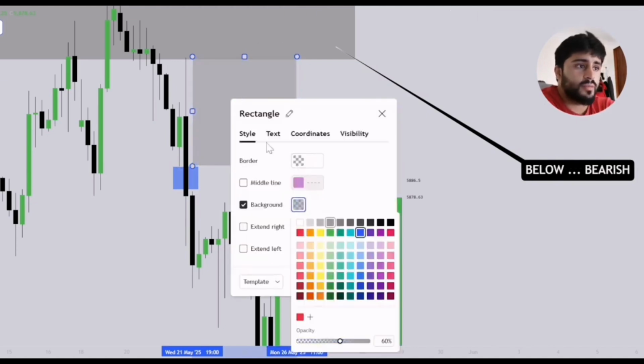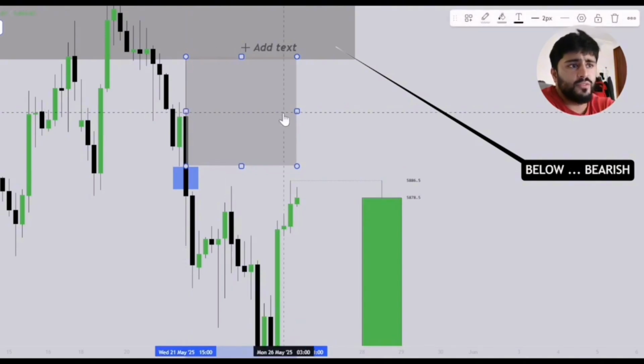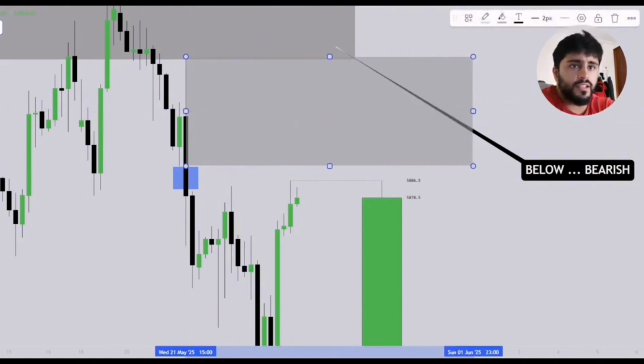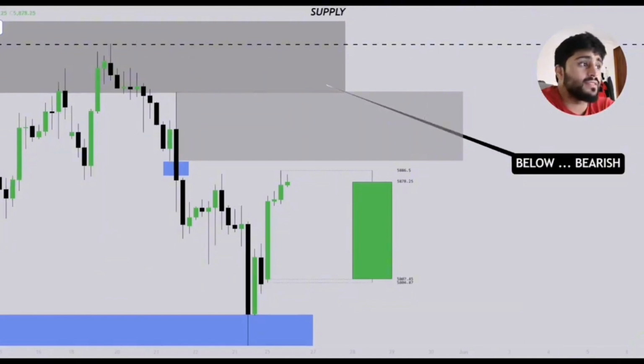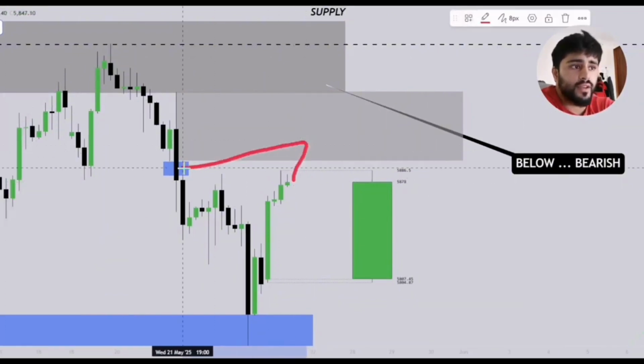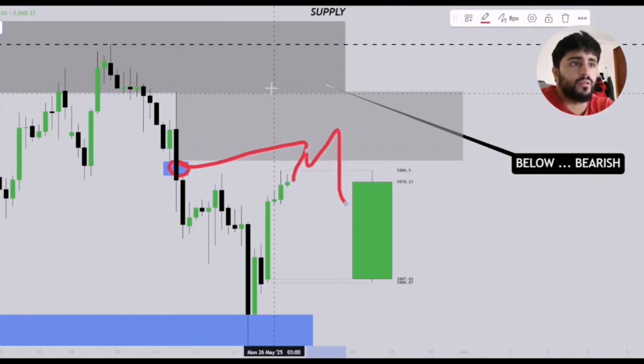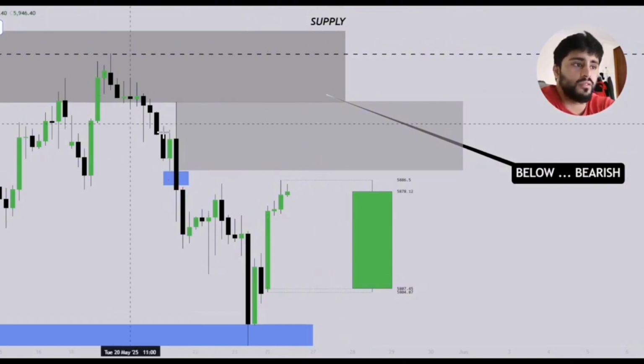Now, again, I get a lot of questions about this, so I'm going to hopefully answer this. The reason we choose the candle before the fair value gap is because we want to see price coming into the entire candle before, which means it's essentially filled this fair value gap. So we want to see price filling this fair value gap before heading lower. That's basically how this works.